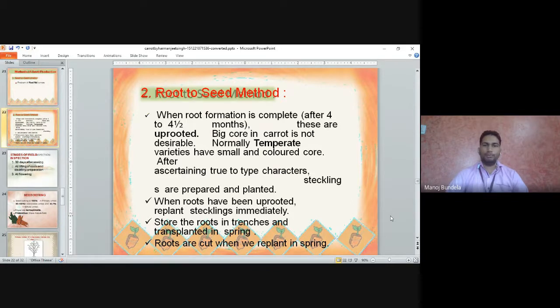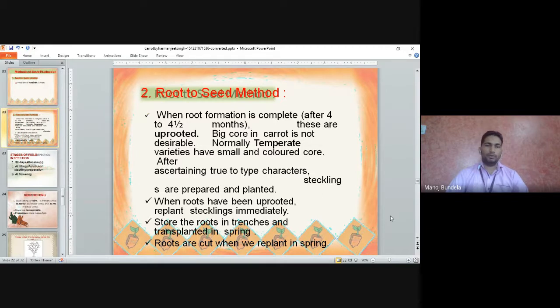Big core in carrot is not desirable. If the core size is big, then it is not desirable. Normally, the temperate varieties have a small and colored core. After assessing the true to type characteristics, separate the plants according to the size of the roots. When roots have been uprooted, replant the stecklings immediately.